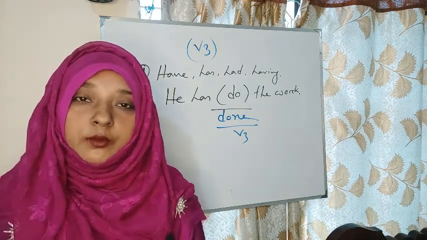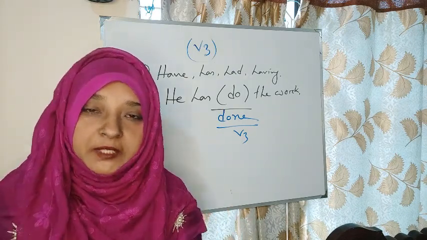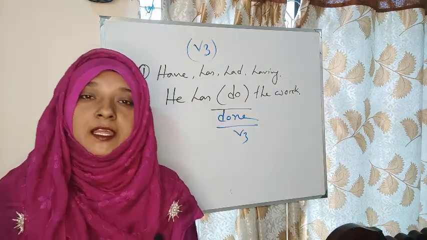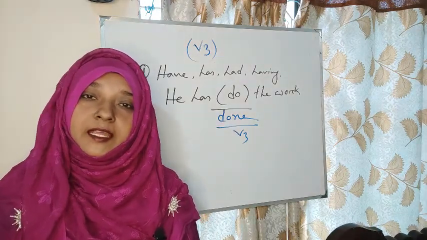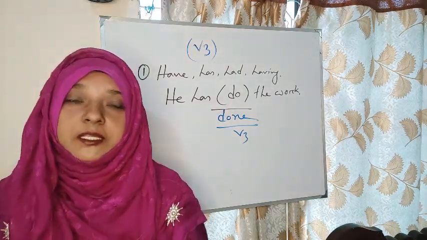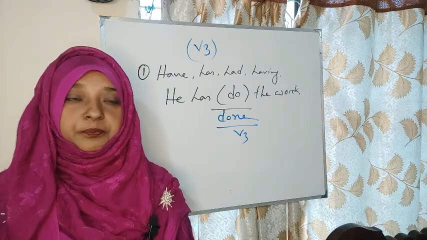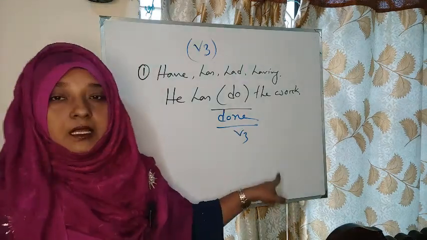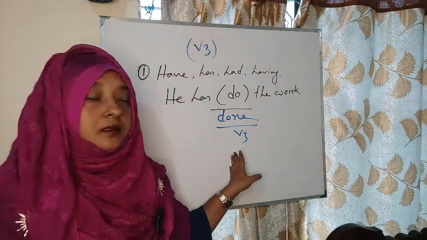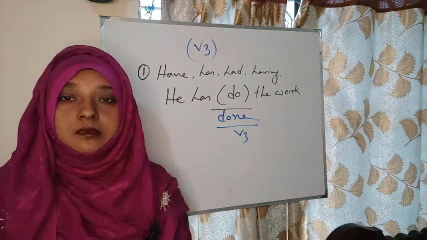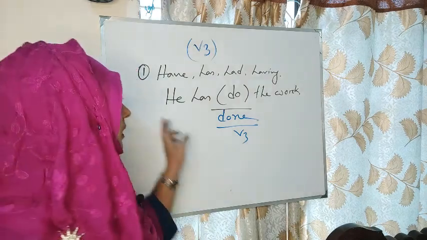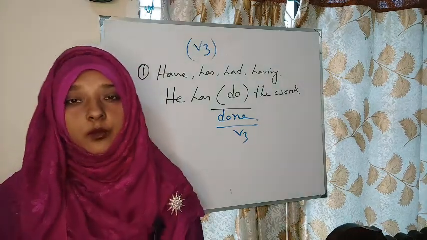You have to remember have, has, had, having. He has do, then we will use here done. We know that the past participle form of the verb do is done. He has done the work.